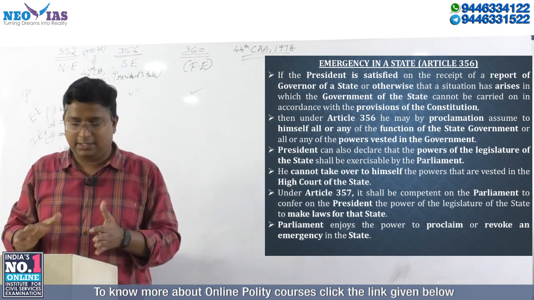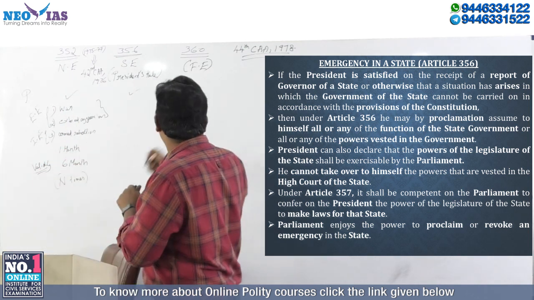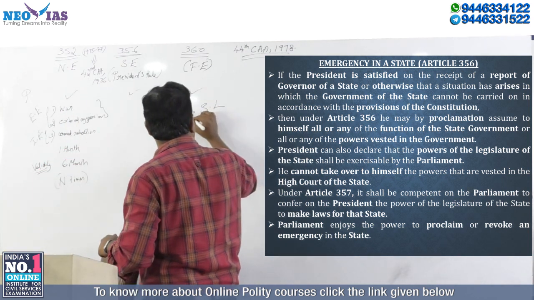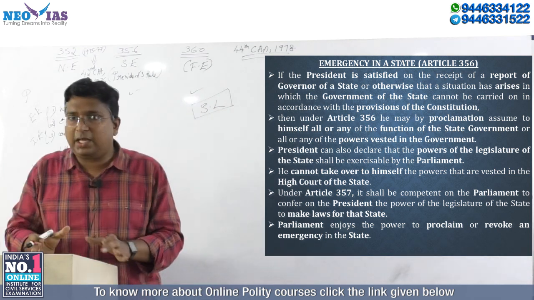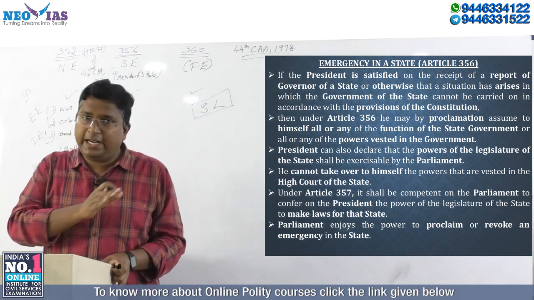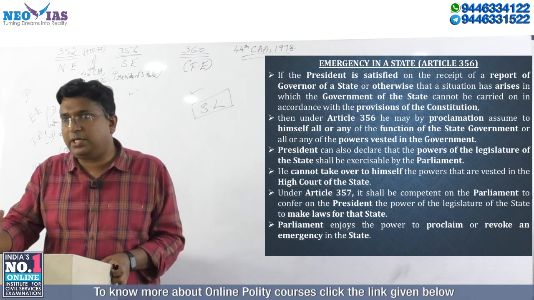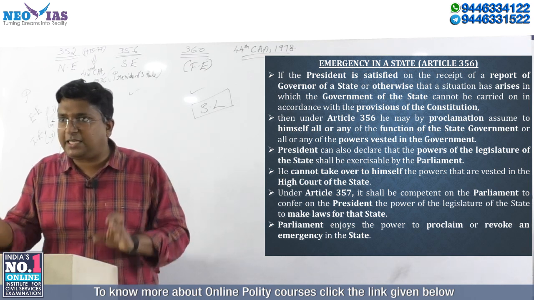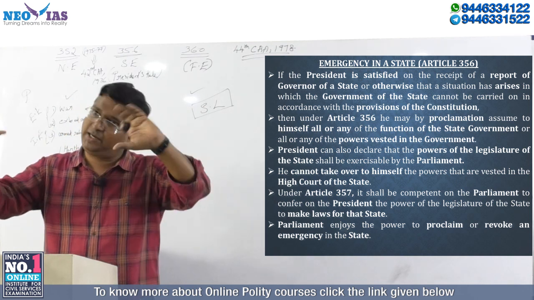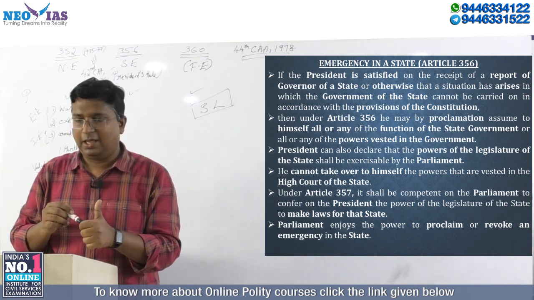So what is the power of the legislature of the state? Try to understand. We are talking about the state legislature only. We already clearly discussed what will happen to the state executive. Now regarding the state legislature, two articles are saying two different things, but coming to the same point.